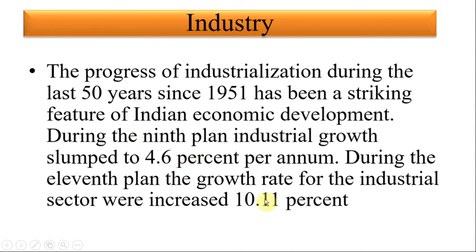This statistical data shows our industrial sector is a growing, developing sector. It is one of the world's most important sectors, and the second sector, industry, shows maximum progress per annum.